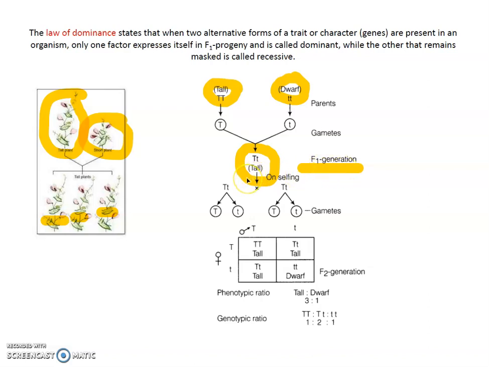That character is tall, and dominant characters are always denoted by a capital letter, and the dwarf or recessive one is always denoted by a small English letter, small t, capital T. So this is Mendel's first law, the law of dominance.